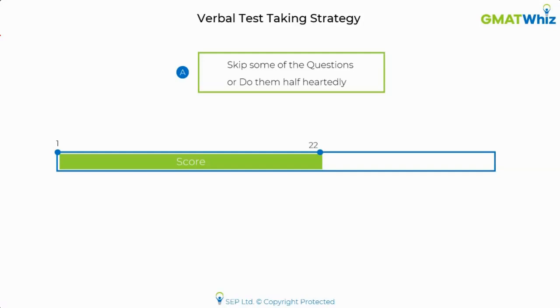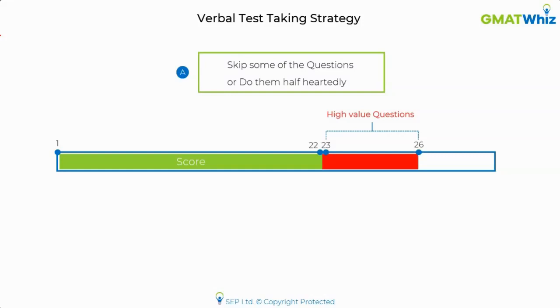Now, what does it mean? If I have done really well till this point, probably the questions that I have right now are very high value questions. Okay, so they're of very high value as compared to the other questions that I have solved till now, maybe because the difficulty level has increased. Now, if I go for option A and I start skipping some questions, what is going to happen? I'm going to lose out on these high value questions.